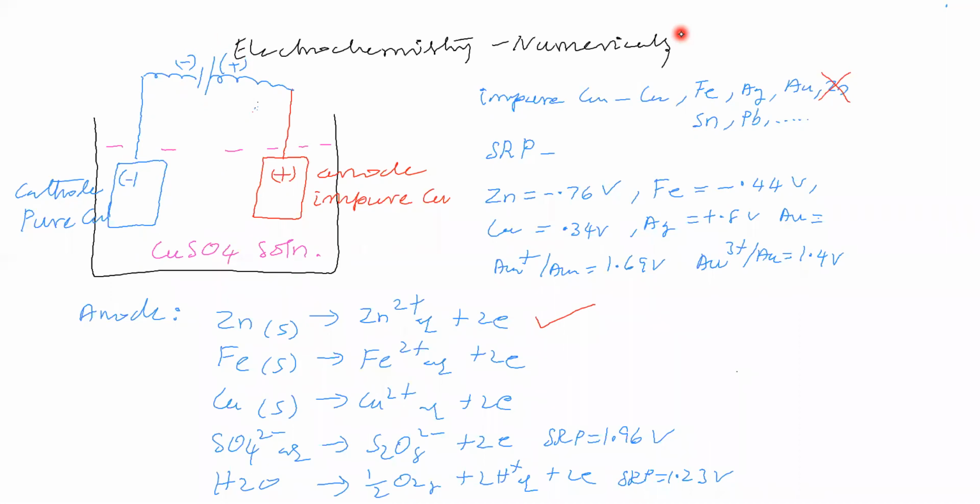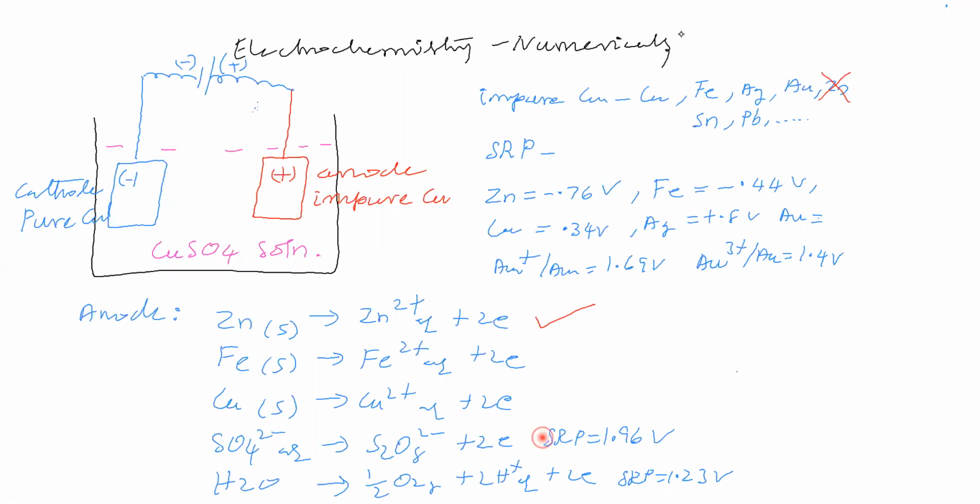It is not a galvanic cell. A galvanic cell means spontaneous; it will produce electrical energy. An electrolytic process is a non-spontaneous process, because only if you pass electrical energy will the electrolytic process be possible. Otherwise, no. So it is a non-spontaneous process.